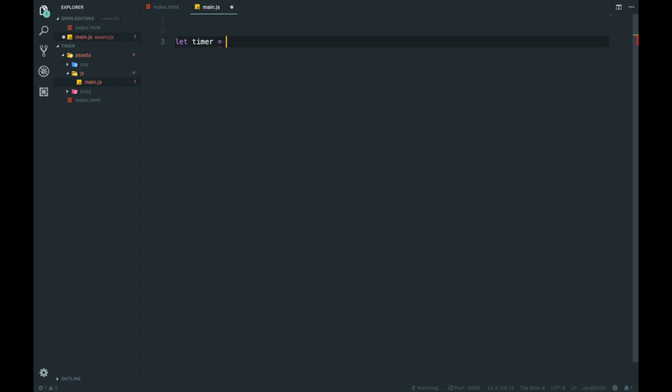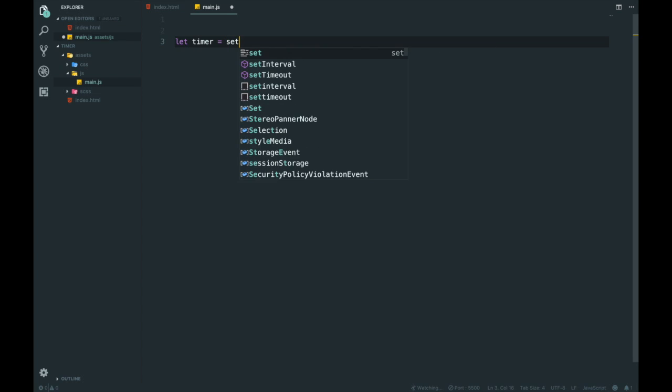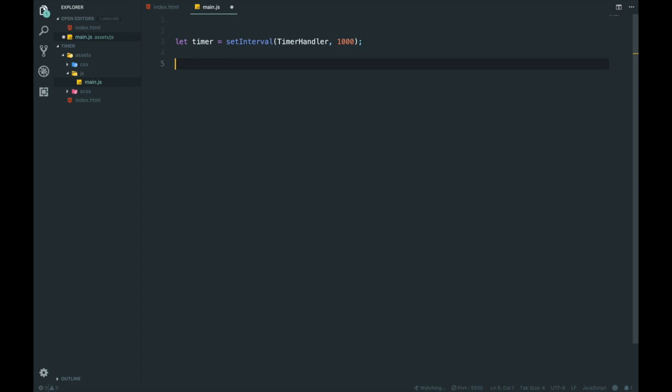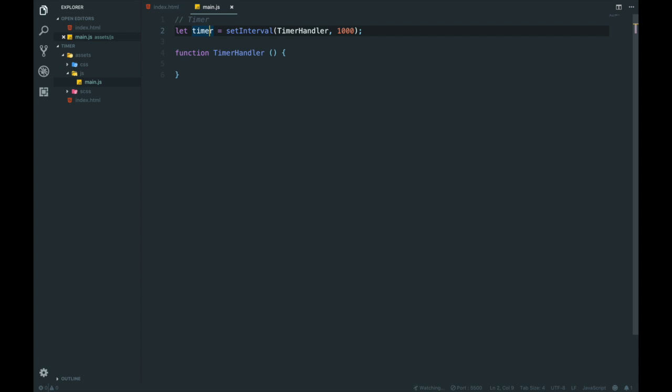And we're going to call this one select timer equal set timeout or set interval function. What are we going to call the function? Timer handler. Look at that, it had it for us. And then we're going to say every second, and then inside function timer handler we're going to say. So basically we've set a variable called timer. This sets the interval, so we can use this to reset the timer and stuff because we're setting an interval using this.